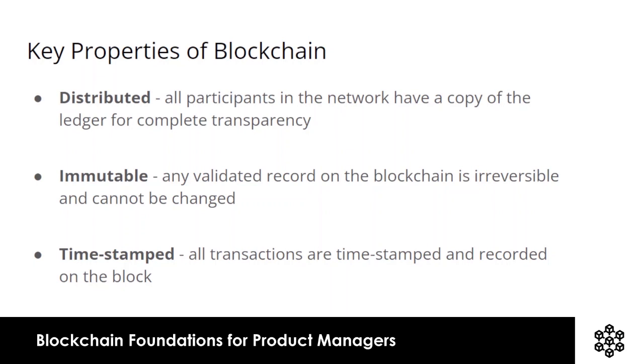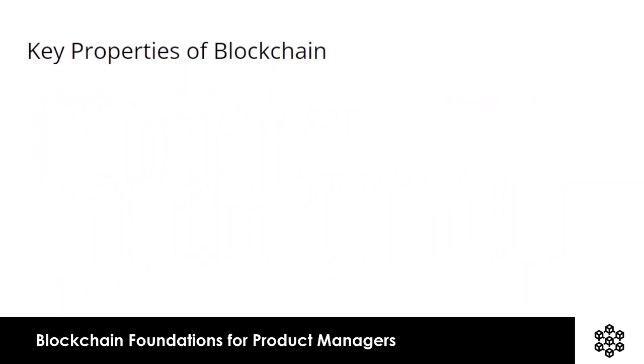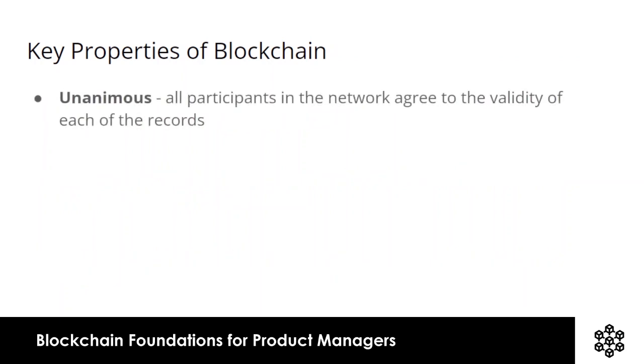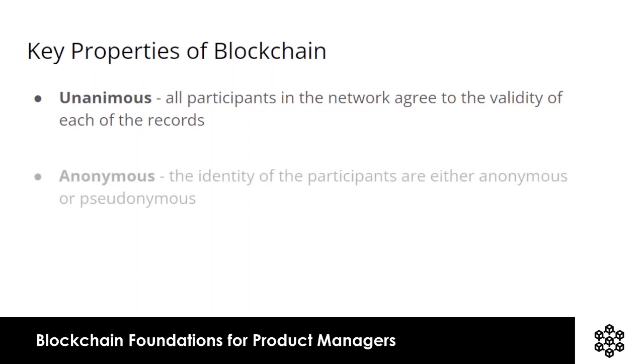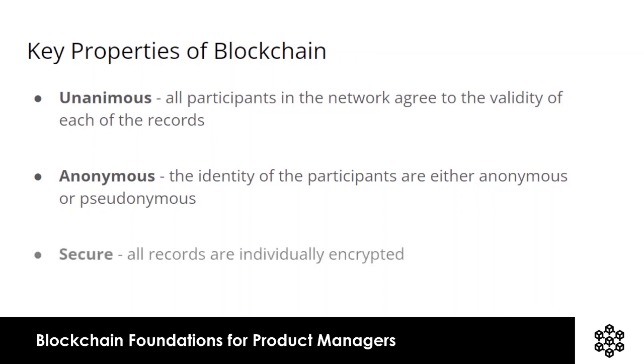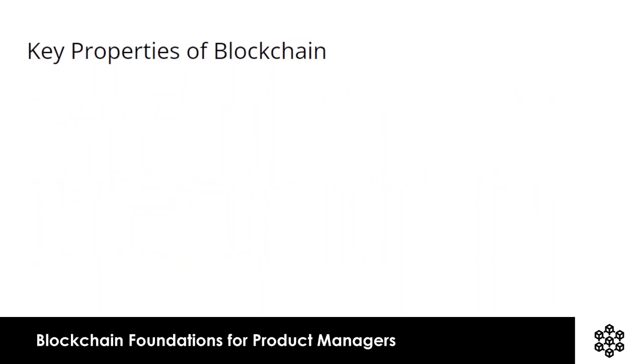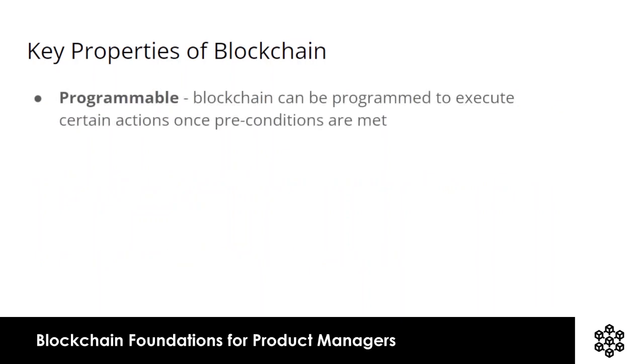Four, it is unanimous. All participants in the blockchain network agree to the validity of each of the records. Five, it's anonymous. The identity of the participants is either anonymous or pseudonymous. Six, it is secure. All records are individually encrypted. Seven, it is programmable. Blockchain can be programmed to execute certain actions once preconditions are met.